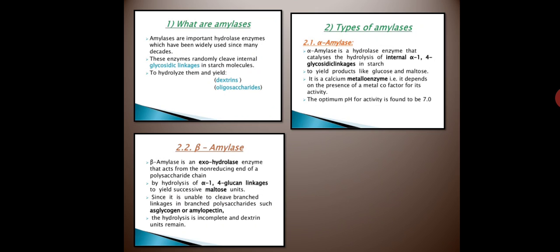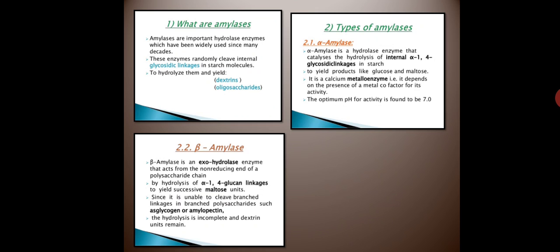What is amylase? First of all, amylases are hydrolase enzymes which have been used for many years. The pancreas and salivary glands make the enzyme amylase. There are two different types of amylase: alpha amylase and beta amylase. The main function of amylase is that it breaks down starch into monosaccharides, or simple sugars.